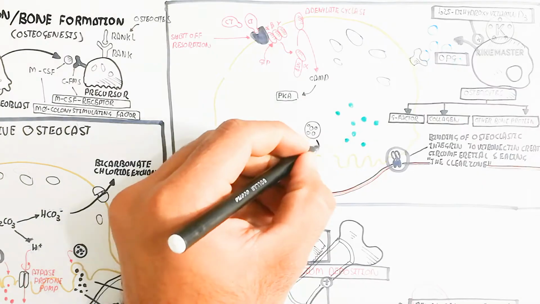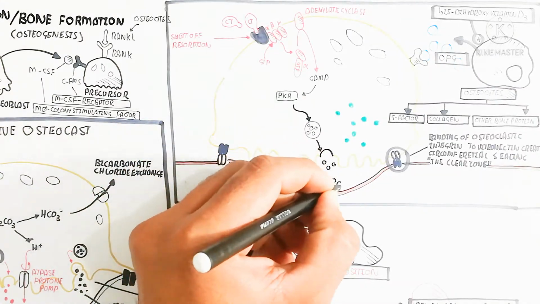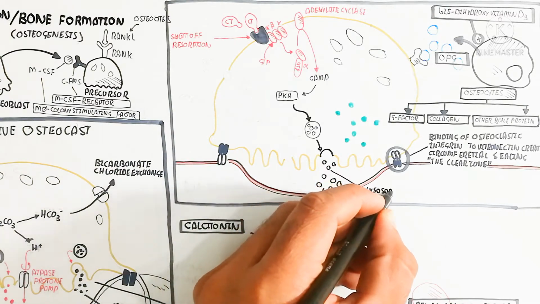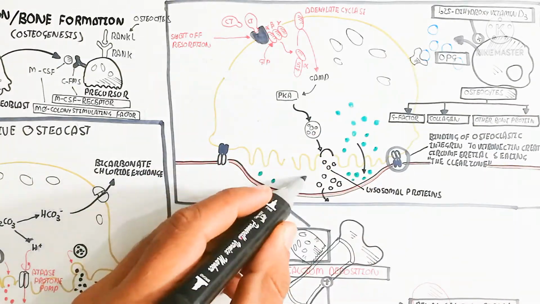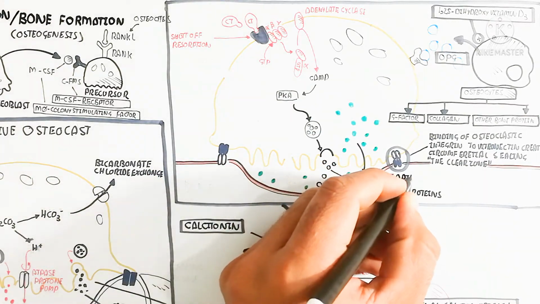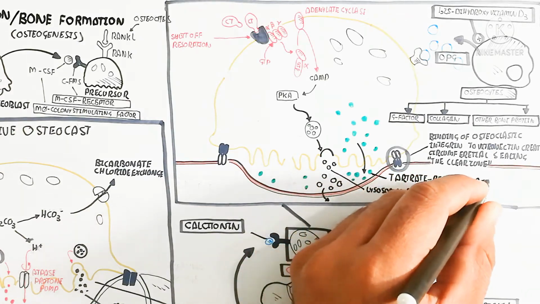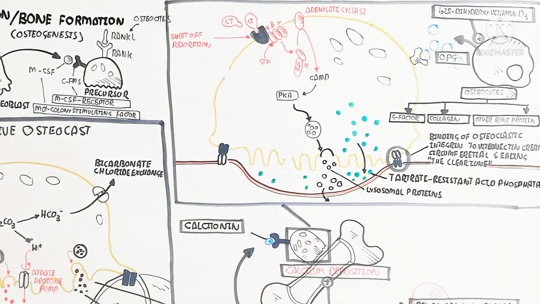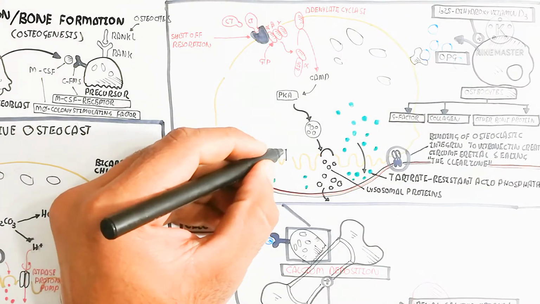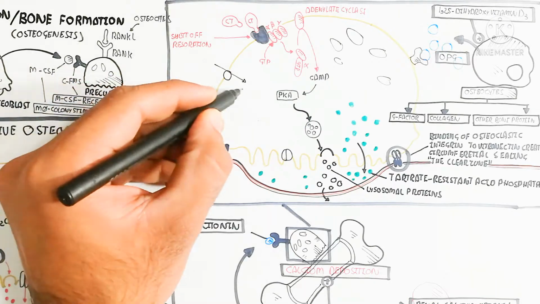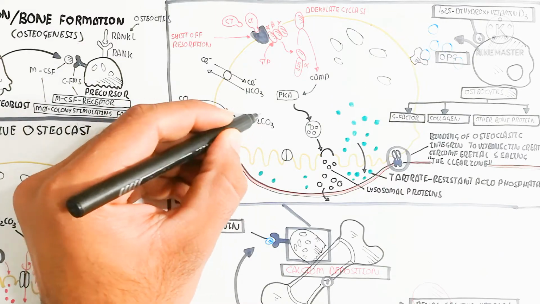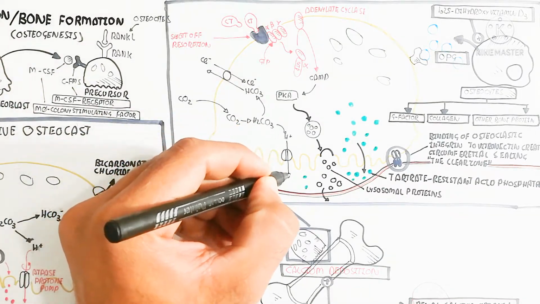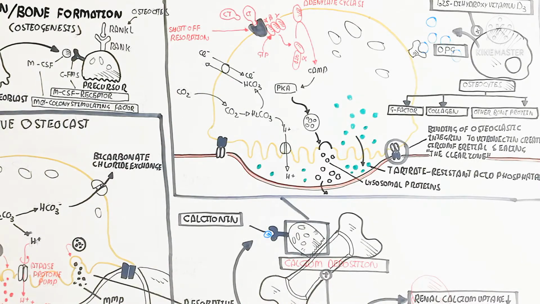And here you can see that the cyclic AMP will stimulate the protein kinase from inactive to active to stimulate this lysosomal protein. The green color is showing the tartrate resistant acid phosphatase, and in this way the acid enzyme will be inhibited, and the bone resorption will be inhibited. Here the chloride ion will be exchanged and move inside, and hydrogen bicarbonate and carbonic acid will be formed.